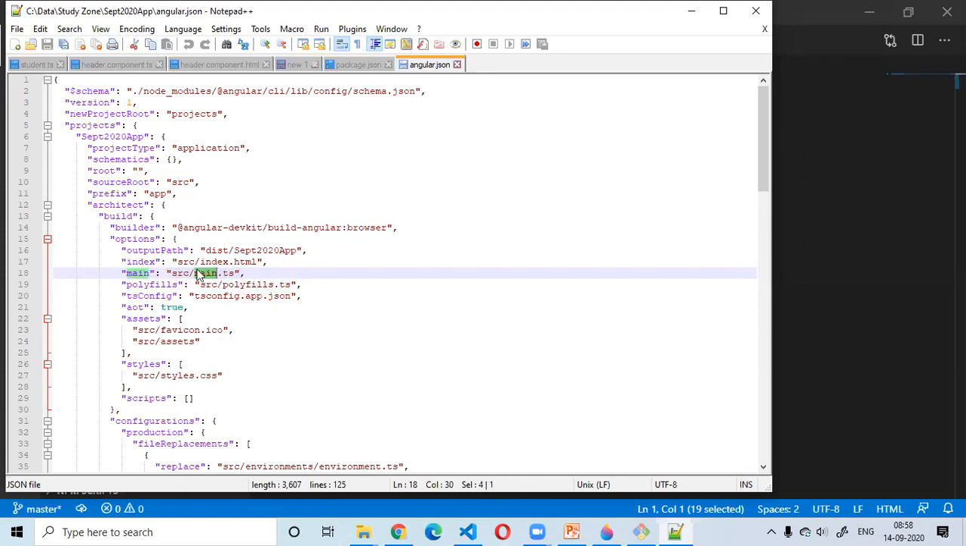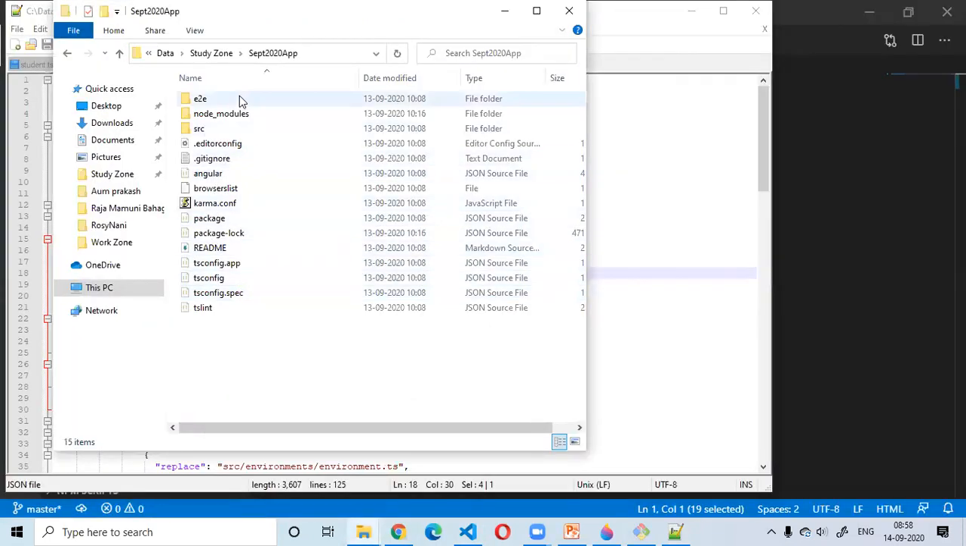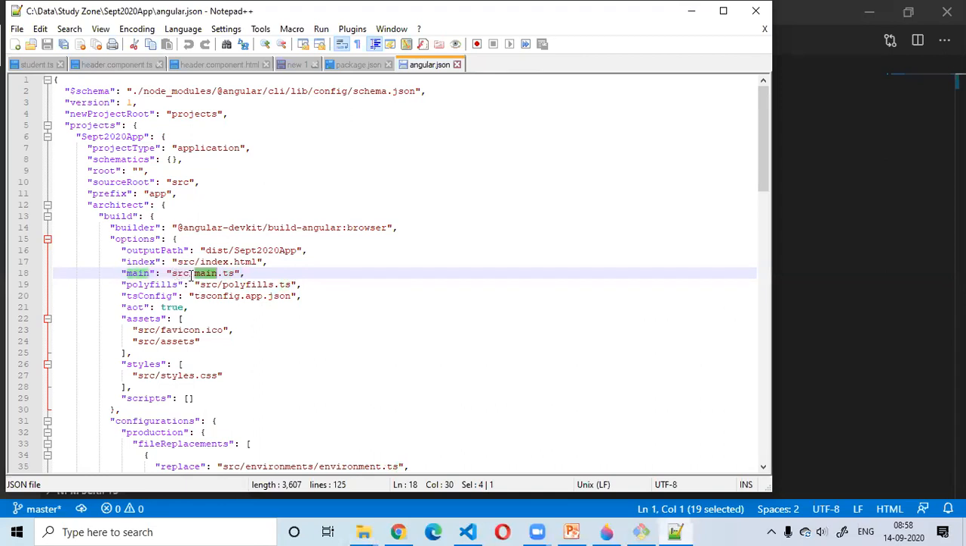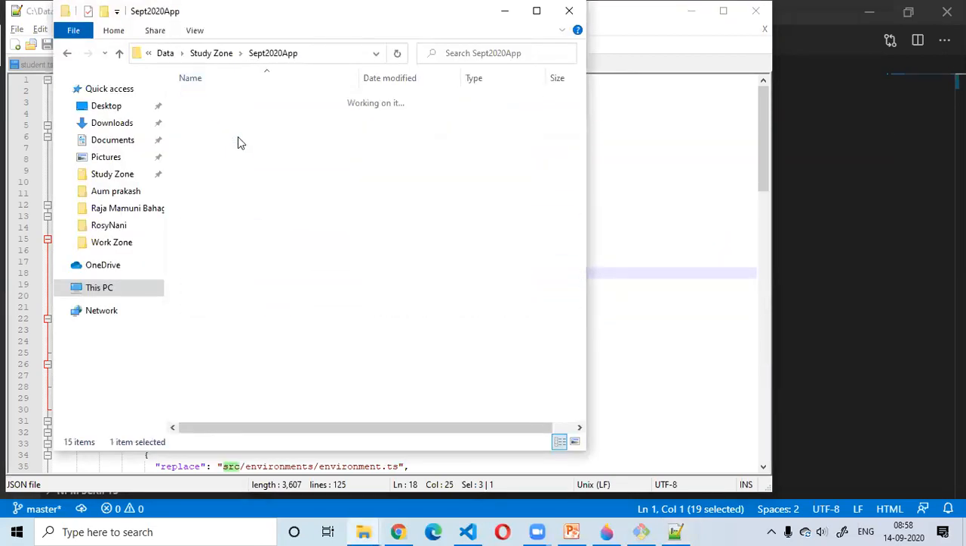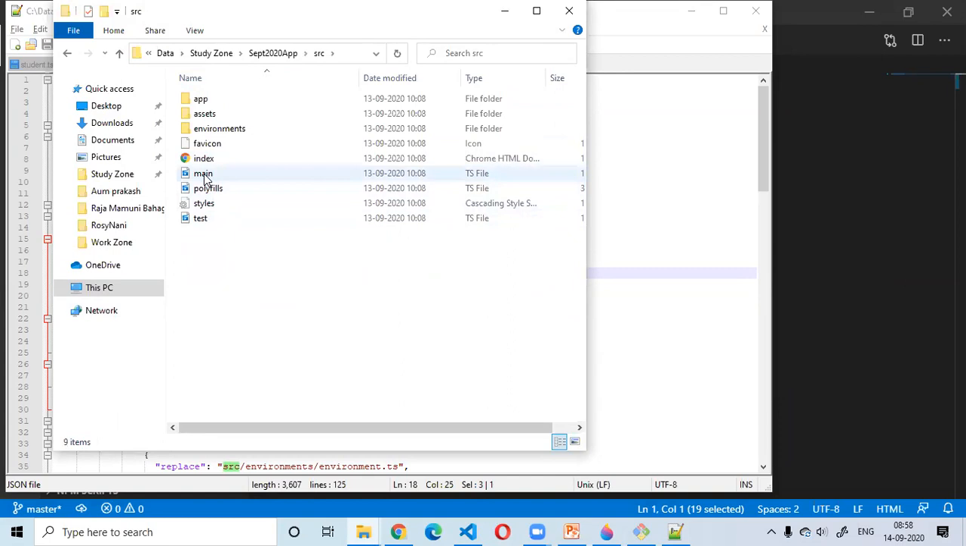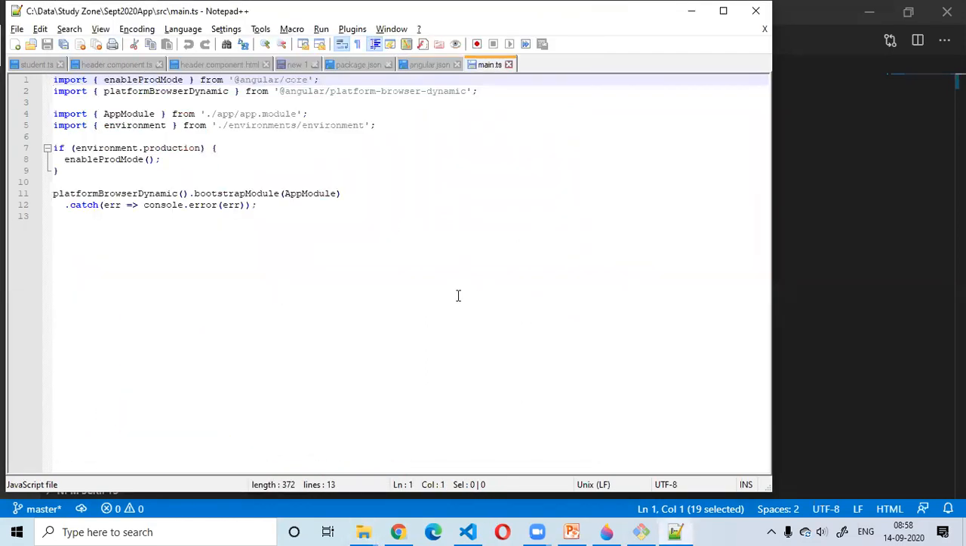Now I am going to go into that particular file and start looking into the root of the application. This configuration is saying that inside the root folder of the application there needs to be a source, src, folder. Inside that, this main.ts file is going to be there. Now I'm going into the source folder, and inside it I have this main.ts file, the TypeScript file.